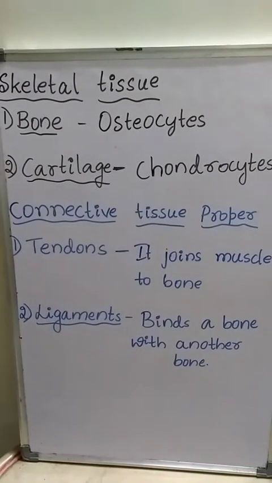Hello students. In the last class we discussed fluid connective tissue, which includes blood and lymph. In this class let us discuss skeletal connective tissue, another type of connective tissue.